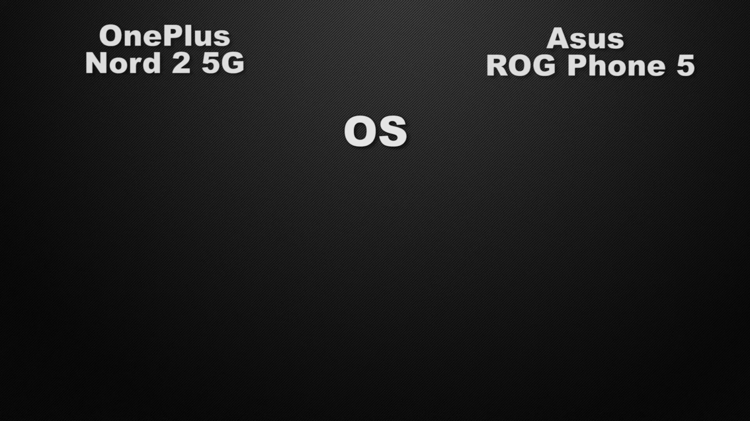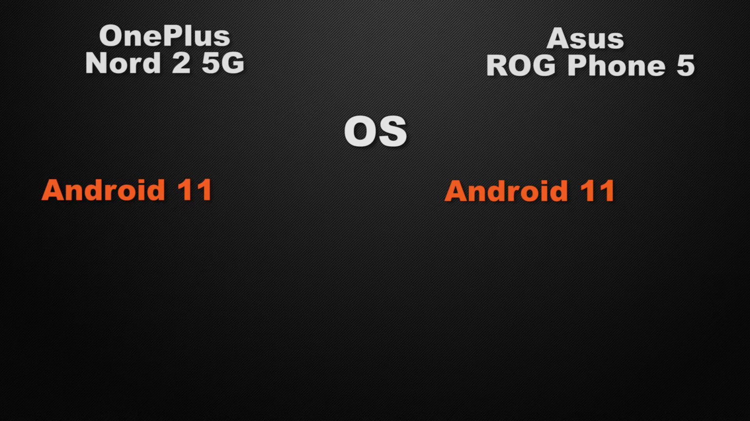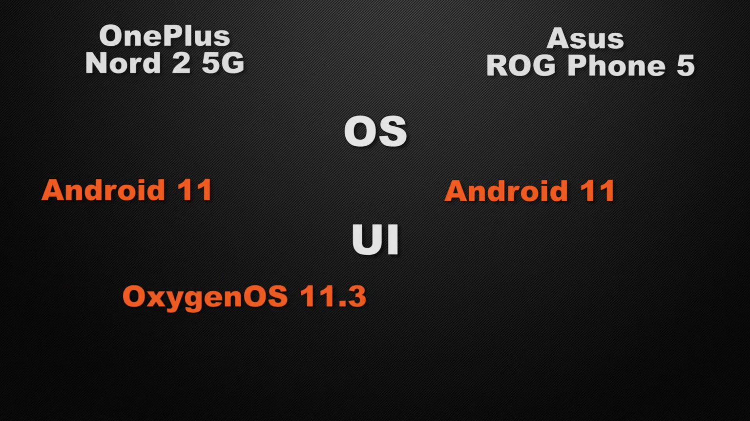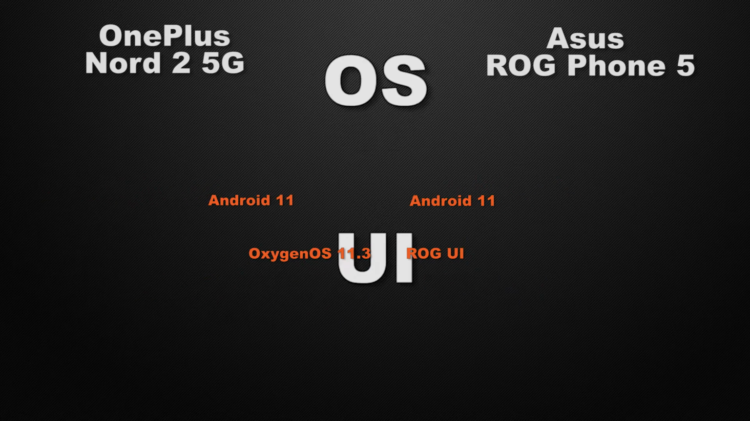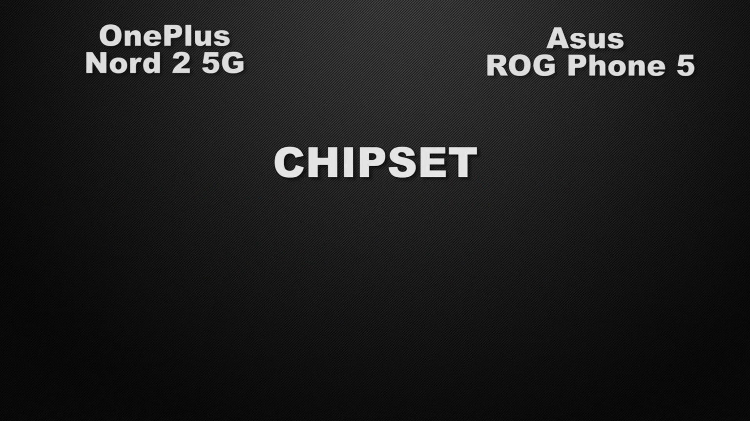Moving to the performance of the devices, let's start with the operating system of the devices. Nord 2 have Android 11 support. On the other side, ROG Phone also have Android 11 support, so it's a tie. And about the user interface of the devices, Nord 2 have Oxygen OS, whereas ROG Phone comes with ROG UI. So it's a tie because both of the user interface have different UI. Let's talk about the processor of the devices.